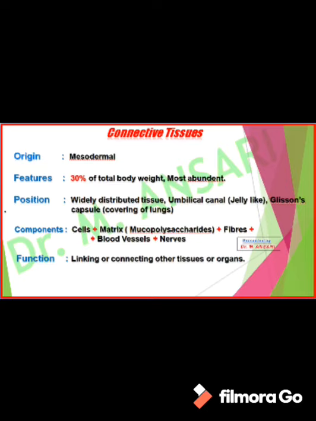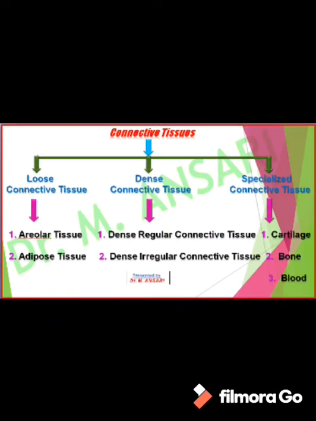Connective tissue is mesodermal in origin and it constitutes 30% of total body weight. It is the most abundant and widely distributed tissue present in our body. It is even present in the umbilical cord, which is jelly-like in appearance, and Glisson's capsule, that is the covering of the liver. In connective tissue, you will get cells, matrix, fibers, blood vessels and nerves. The matrix has the chemical nature of mucopolysaccharide. Connective tissue performs the main function of linking or connecting other tissues or organs.